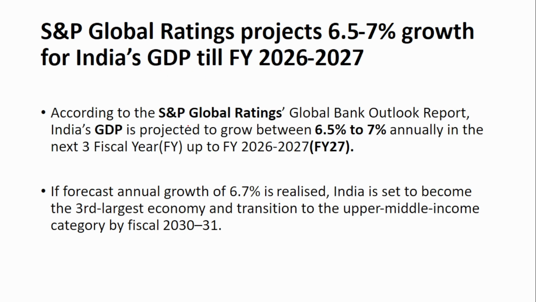Next is S&P. According to S&P Global Ratings, India's GDP is projected to grow between 6.5% to 7% annually in the next 3 fiscal years, that is between financial year 25, 26 and 27. It forecasts annual growth of 6.7%. If 6.7% growth is realized, then India is set to become the third largest economy and transition to the upper middle income category by the financial year 2031.